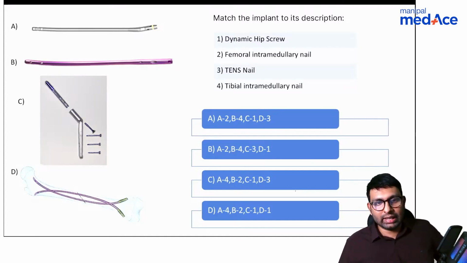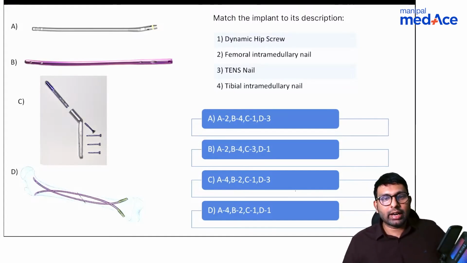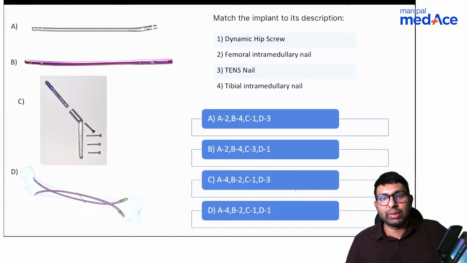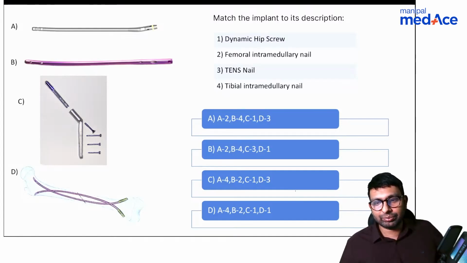Take your time, this will take a little time. So please mark these, try to find out which is a dynamic hip screw, which is a femoral intramedullary nail, which is a TENS nail and which is a tibial intramedullary nail.